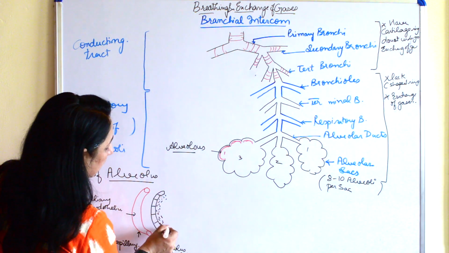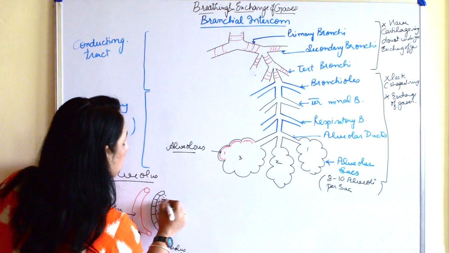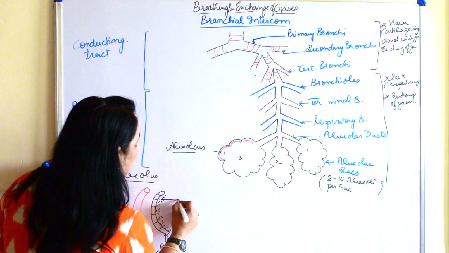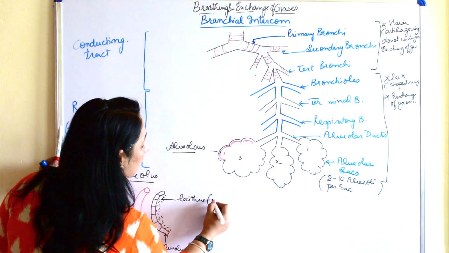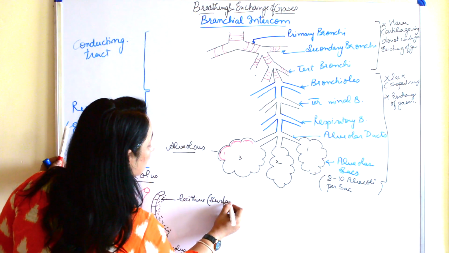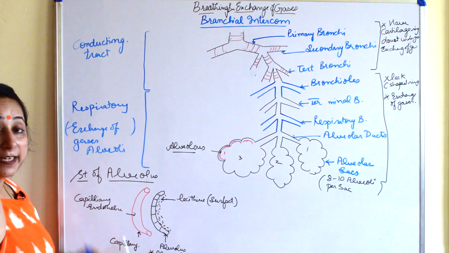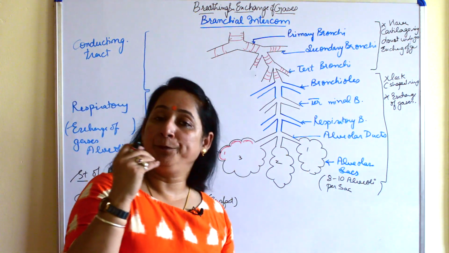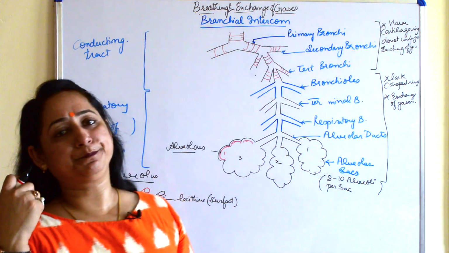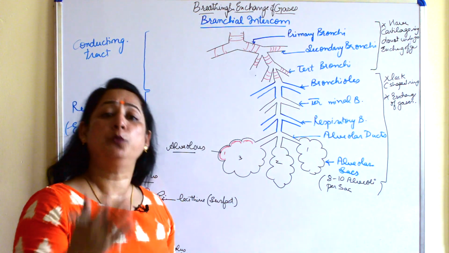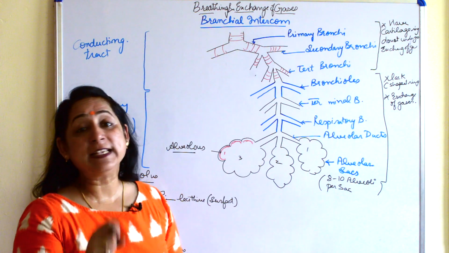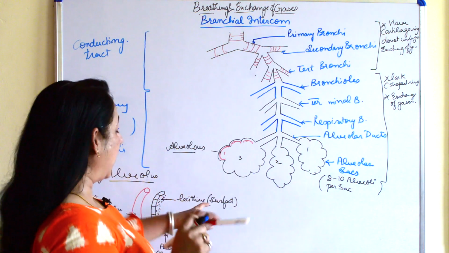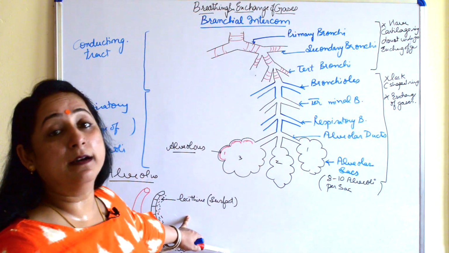Fine. And herein, inside the alveoli is moist. We all know that the respiratory surfaces are moist. What is this? This is lecithin, which is a surfactant. What is a surfactant? Surfactant is a secretion or a substance made up of lipids and proteins which is responsible for reducing the surface tension caused inside the alveoli due to the air present in it.